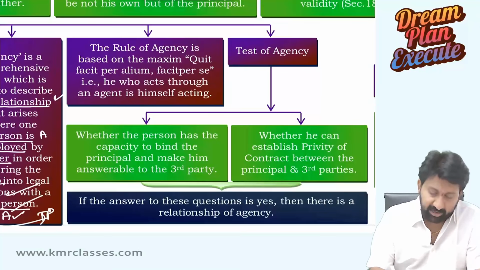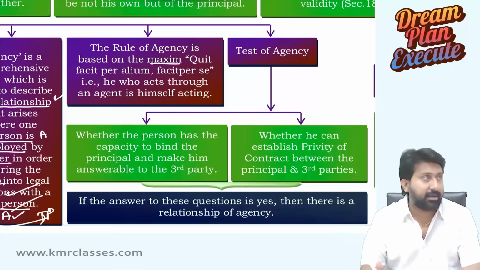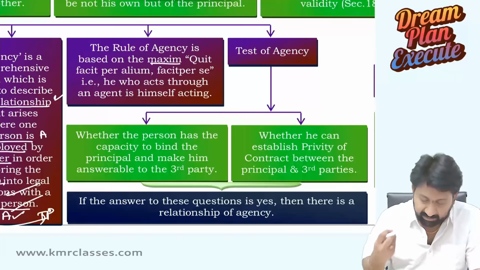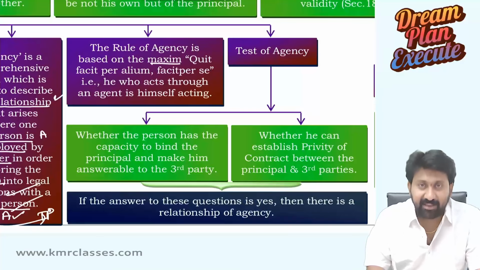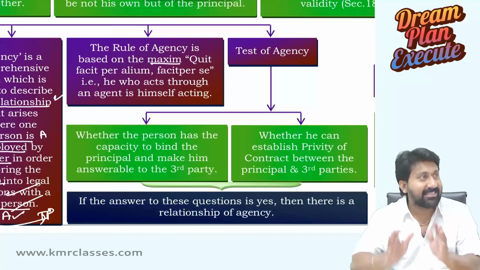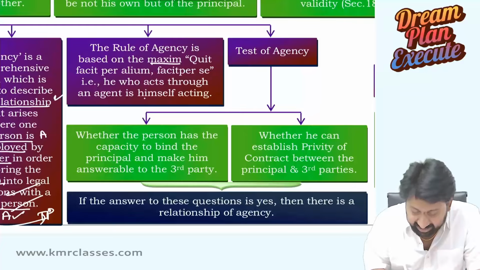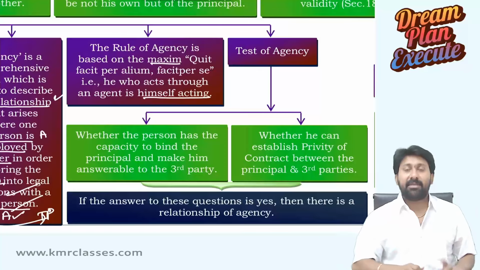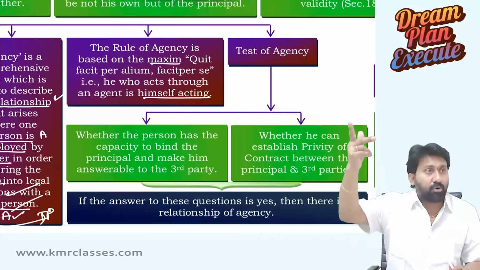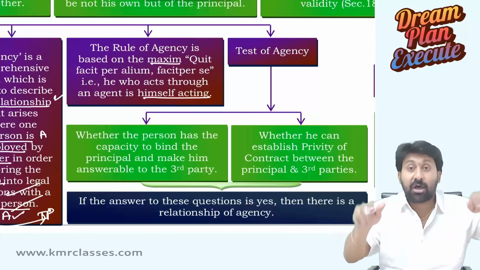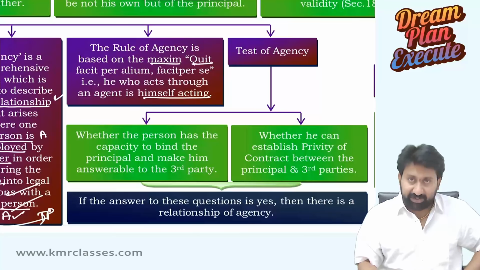The rule of agency is based on a maxim. A maxim means a statement in Latin. The maxim is quid facit per alium, facit per se. You need not remember it as it is, just remember what it means: he who acts through an agent is acting himself. It means I am stopping myself from doing something and I am asking some other person to do it. Quit means I am stopping myself.